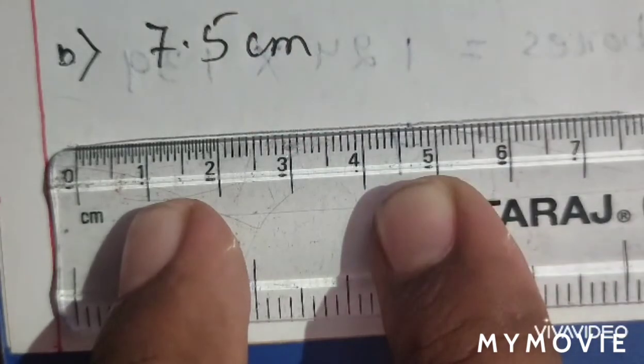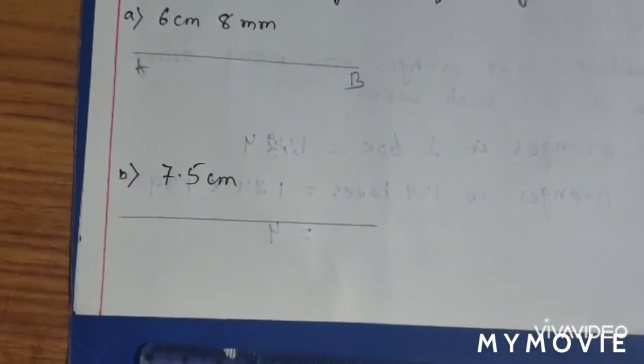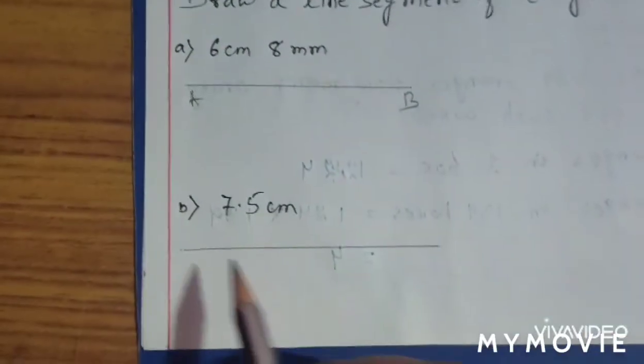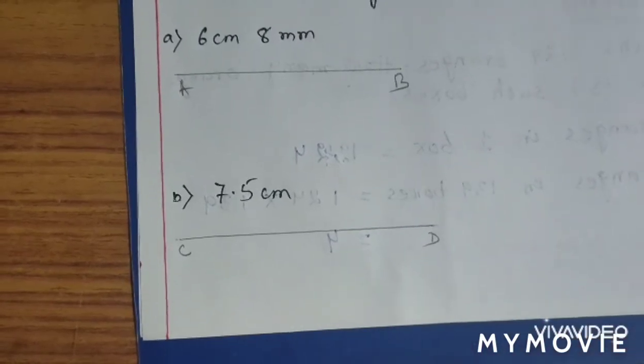Just see, here comes your 7.5. Then you have to give a name. Just see, as I have given the name AB over here, you can write CD or any other name, it doesn't matter.